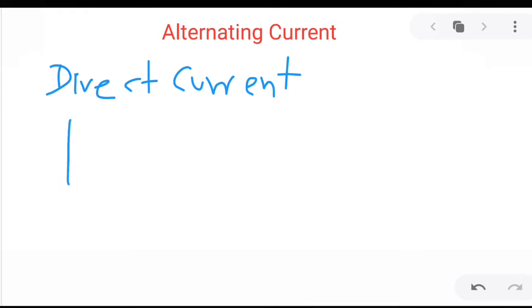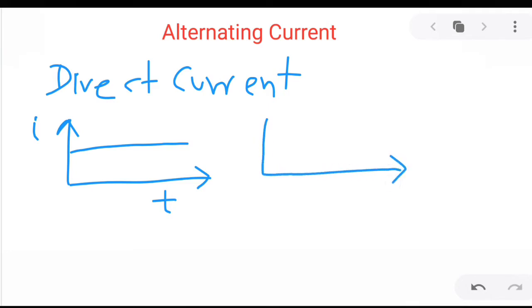Now suppose I draw a graph between current and time. Direct current means it is a constant current which doesn't vary with time. So this is a constant current graph. Now suppose you have a graph like this, where this is the current and this is time, and current is flowing like this. So this is a variation of current. Current is increasing and decreasing with time, periodically.